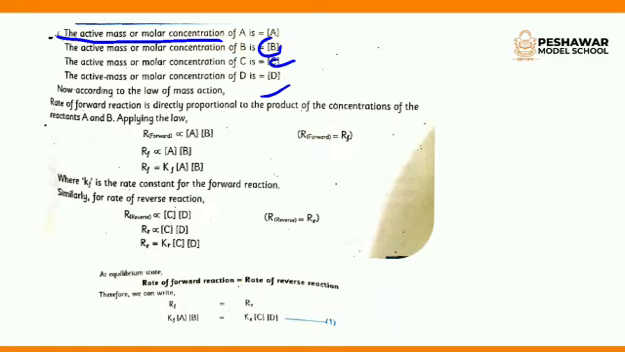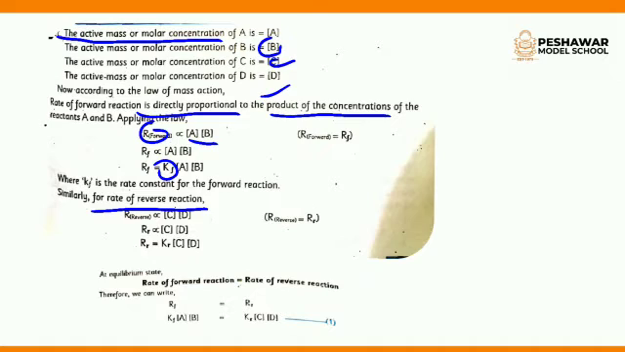According to the law of mass action, the rate of the forward reaction is directly proportional to the product of the concentrations of the reactants A and B. To replace the proportionality, we use a constant Kf. Kf is the rate constant for the forward reaction.